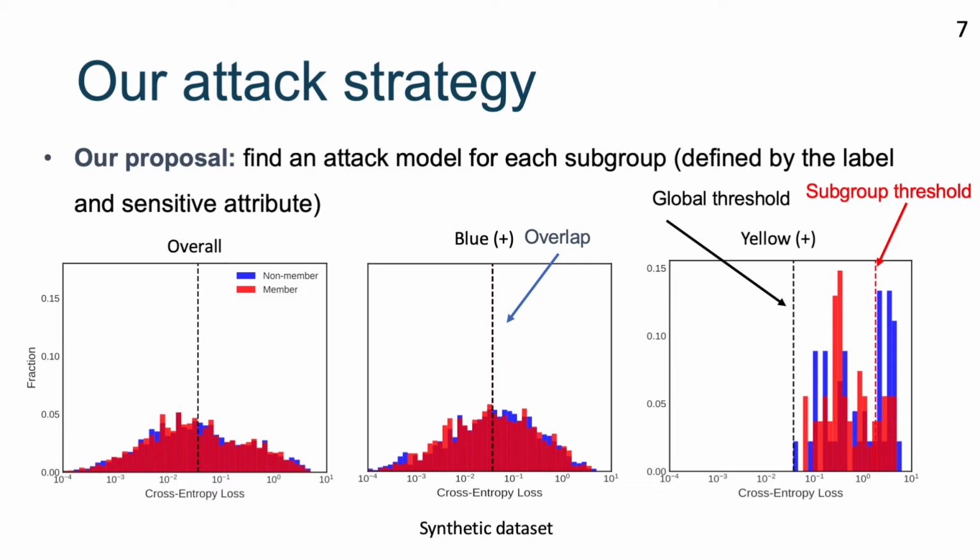But using this global attack model for the yellow group will result in a very trivial attack accuracy, as the loss for every data point in the yellow group is greater than the threshold.